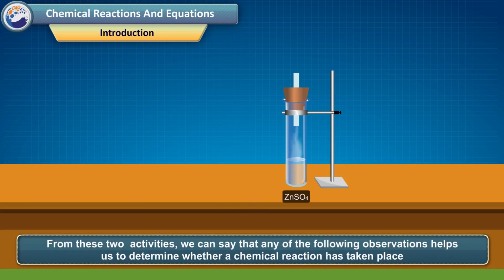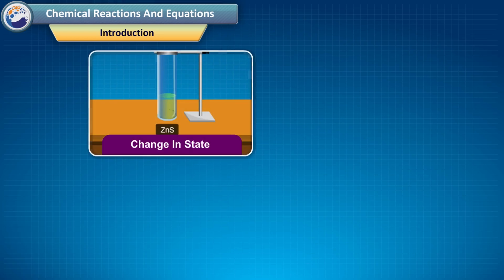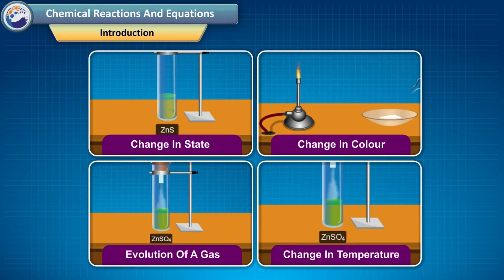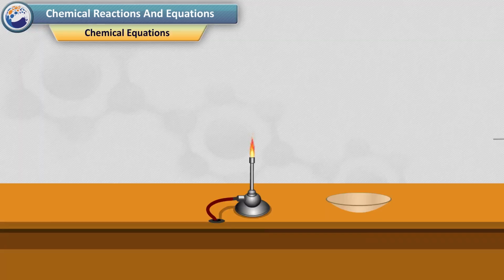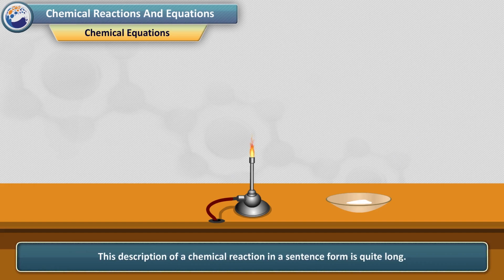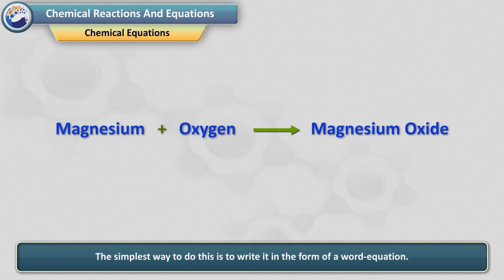From these two activities, we can say that any of the following observations helps us to determine whether a chemical reaction has taken place: change in state, change in color, evolution of a gas, change in temperature. Chemical equations. We have seen the activity where a magnesium ribbon is burnt in oxygen and gets converted to magnesium oxide. This description of a chemical reaction in sentence form is quite long. It can be written in a shorter form. The simplest way to do this is to write it in the form of a word equation.